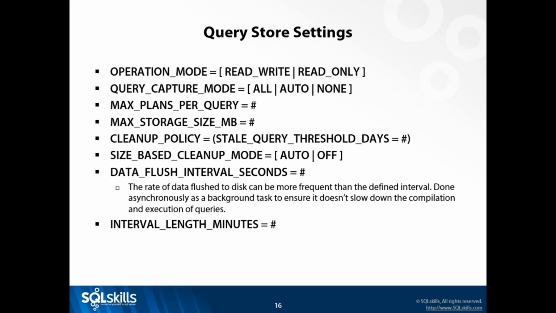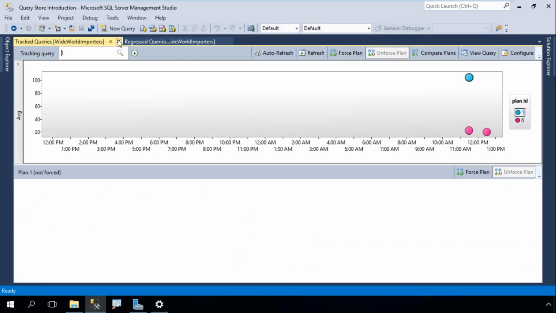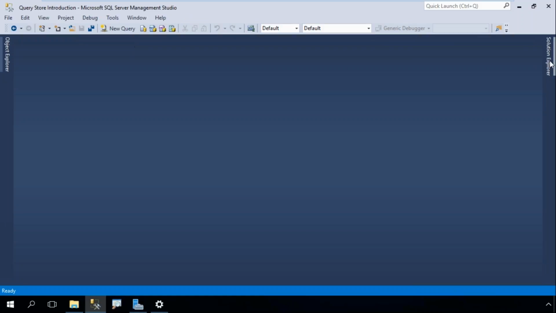So I have found that 200 seems to be pretty adequate. That's one of those things that you'll need to monitor if you think that you have huge variations in your plans. So let's take a look now at enabling this.